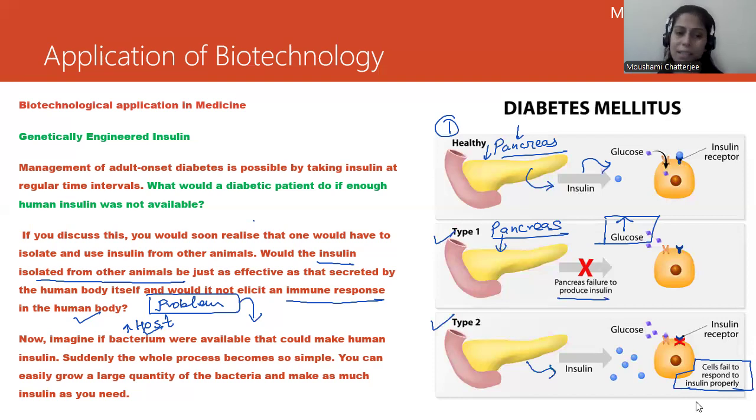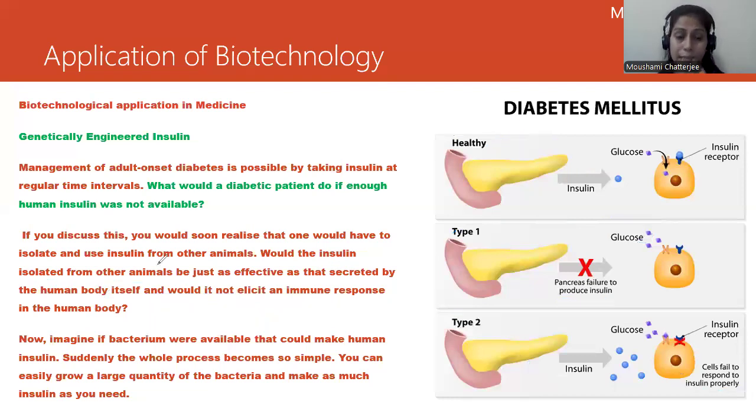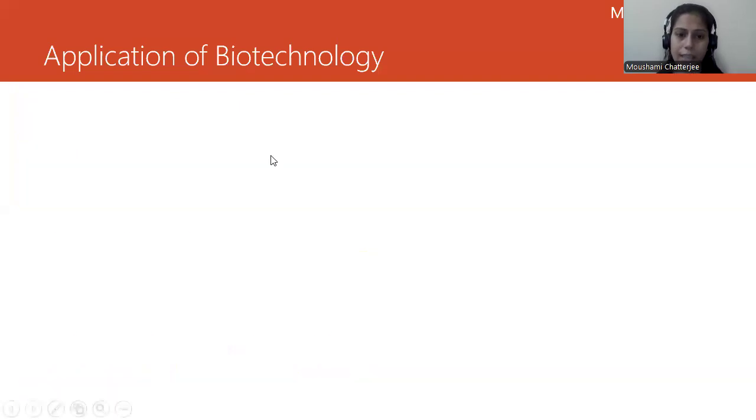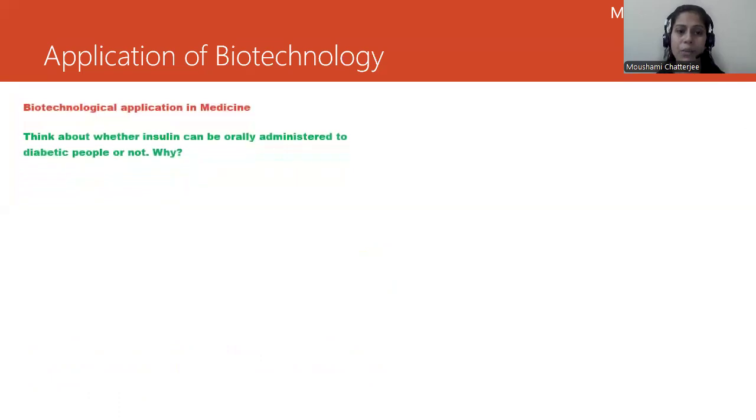Now, how do we tackle such a situation? Yes, we can definitely cater to this problem by using recombinant DNA technology, biotechnology basically. So let's understand this. We have to take the insulin externally, because if our body is not producing it, we have to take it externally. So think about whether insulin can be orally administered to diabetic people or not. Can we take a tablet and get rid of diabetes?